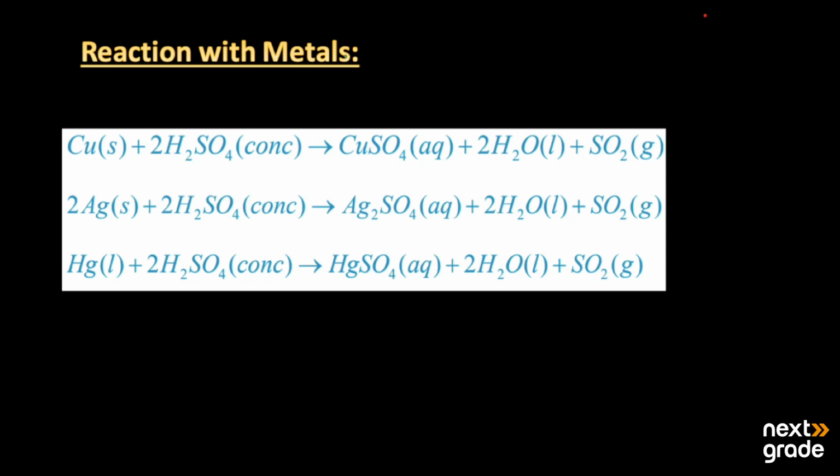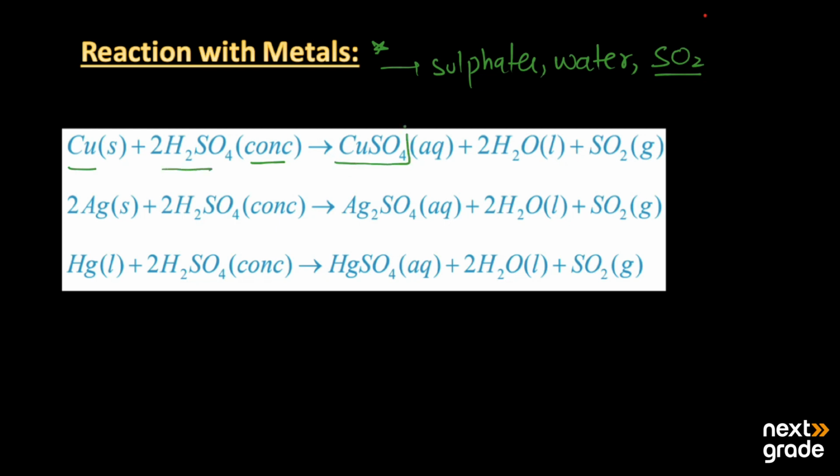When we talk about its reaction with the metals, with certain metals only hot concentrated sulfuric acid can do the reaction, and in turn it produces the specific metal sulfates, as well as water, and it produces the gas sulfur dioxide, SO2. So the first reaction here is with copper. Sulfuric acid reacts and produces a specific sulfate, which is copper sulfate, water, and sulfur dioxide.